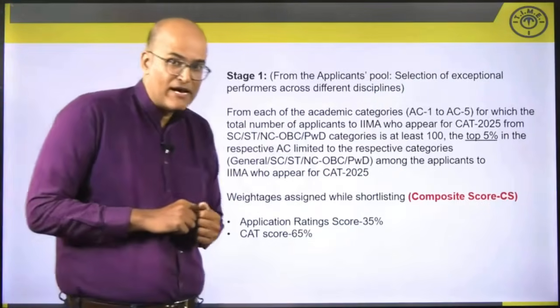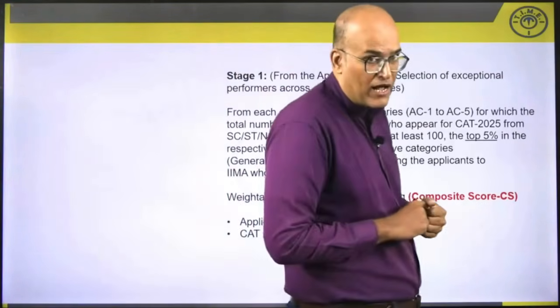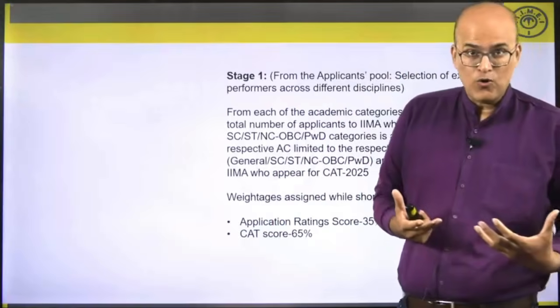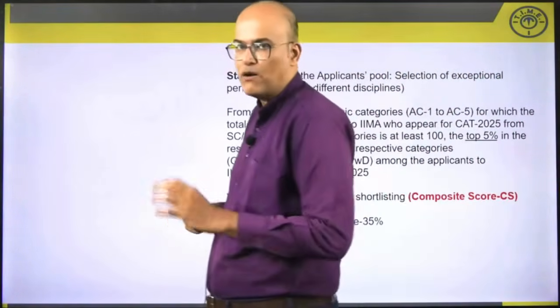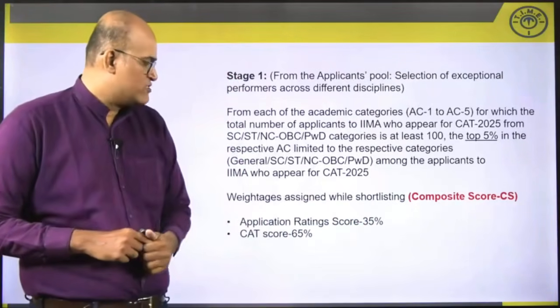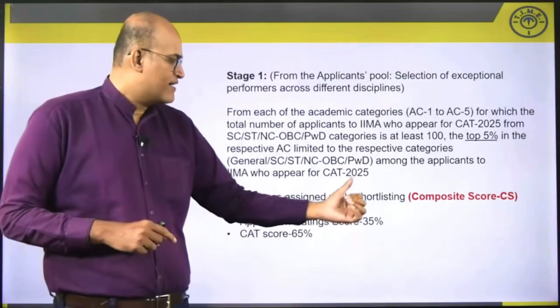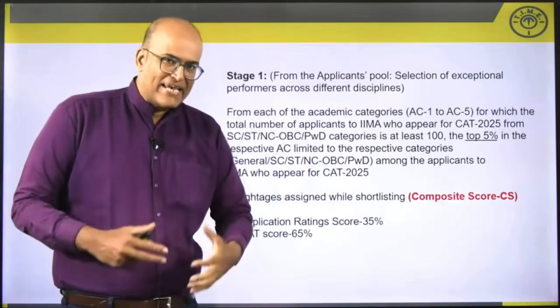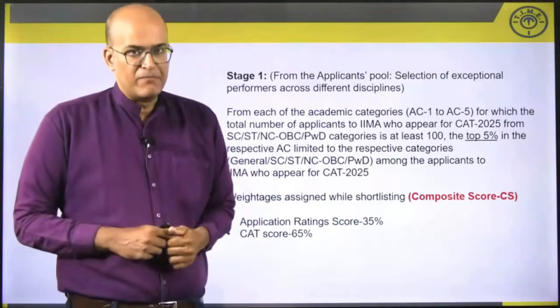How are they going to invite them? By taking into account the composite score. Now let's understand how the composite score is generated. 35% weightage will be given to the applicant rating score. The application rating score will have 35% weightage.